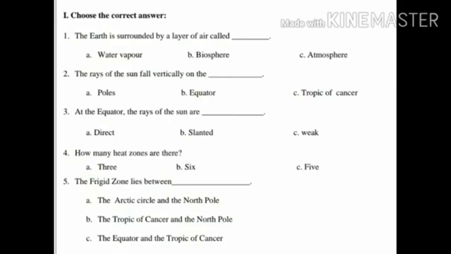Fifth question. The frigid zone lies between dash. Option A, the Arctic Circle and the North Pole. Option B, the Tropic of Cancer and the North Pole. And option C, the Equator and the Tropic of Cancer. Yes, the answer is option A, the Arctic Circle and the North Pole. The frigid zone lies between the Arctic Circle and the North Pole.